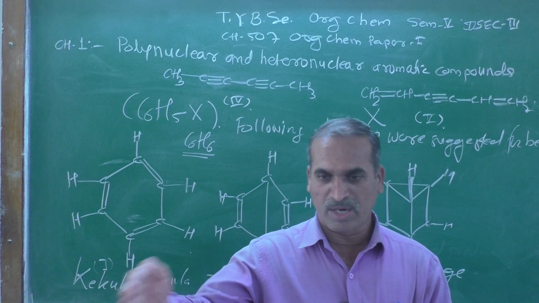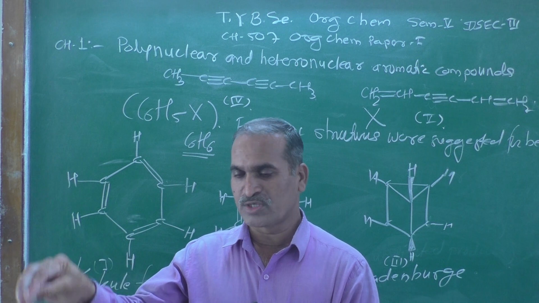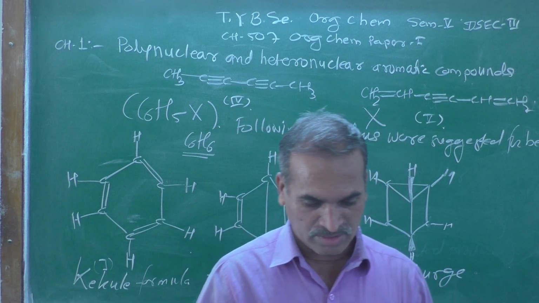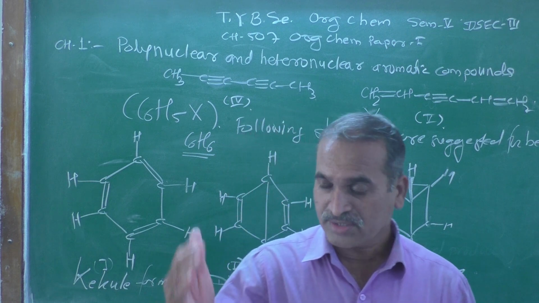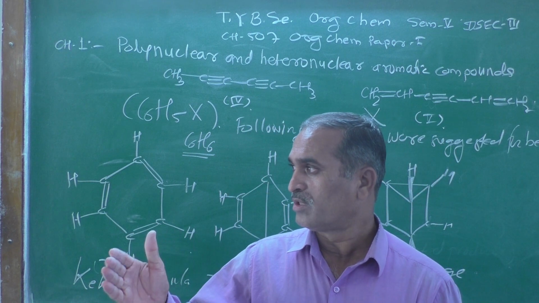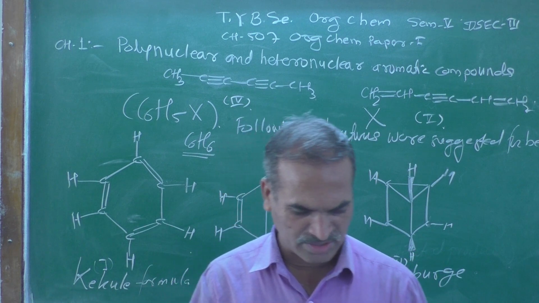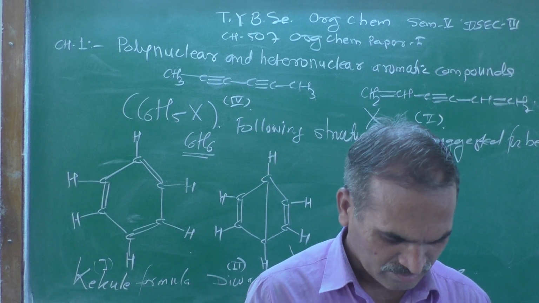With a symmetrical molecule that gives rise to only one product, but with an unsymmetrical molecule two products are possible, and that rule was formulated by a scientist, known as Markovnikov's rule.